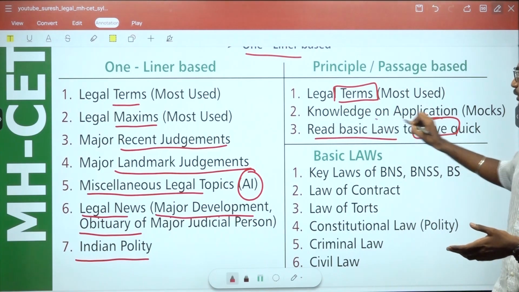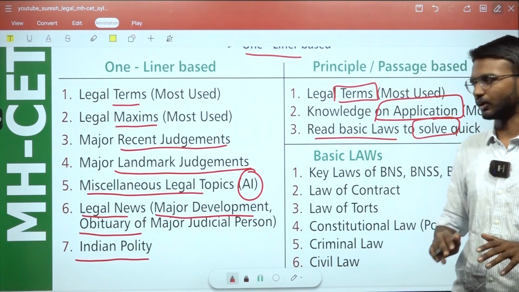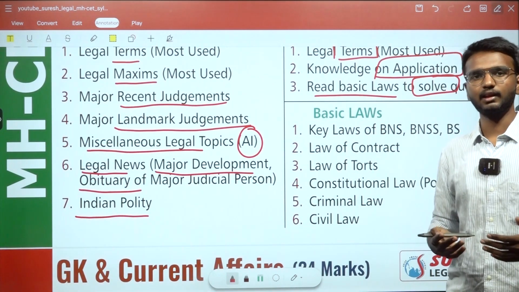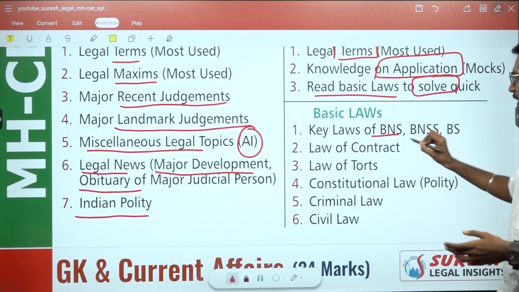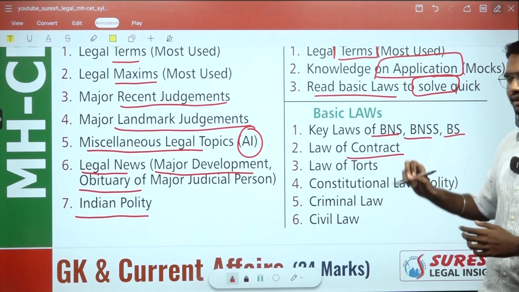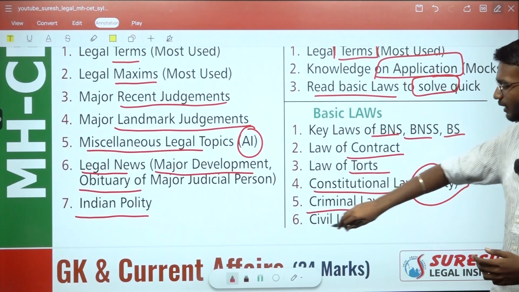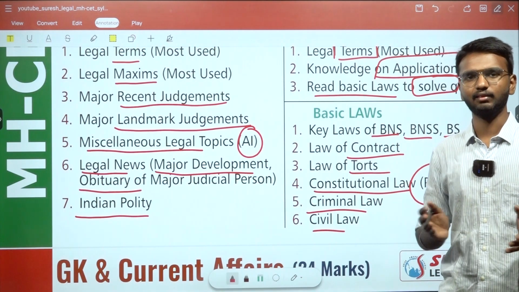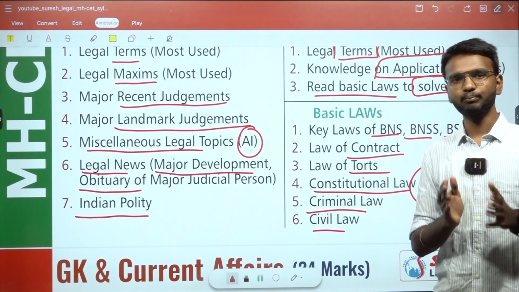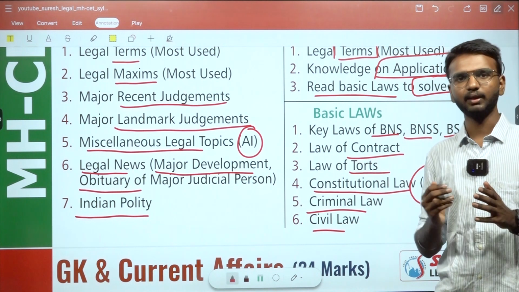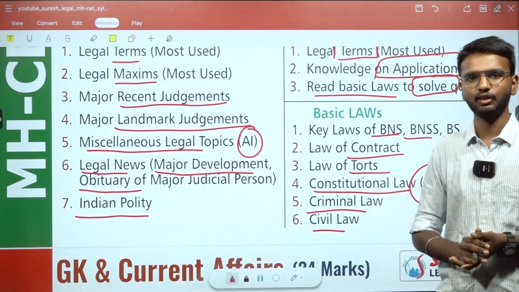After that, you should practice with many mocks, applying it in real life and in question papers for better knowledge. Now you may ask, what are those basic laws which we should know? It is some key laws of BNS, BNSS, BSA, then contract law, then tort, then constitutional law, which is our Indian polity. After that, criminal law and some slight developments in civil law. Some basic key terms you must know to tackle it faster. It's not impossible to solve without knowing these topics, but it boosts you and helps you solve in a speedier and more accurate manner.